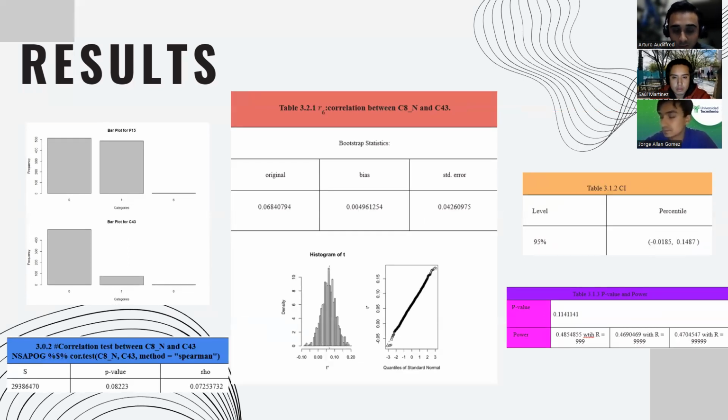And the last graph also follows normality, the histogram. The confidence interval also includes 0, so it's not significant. And although the p-value is 0.11, the power of the test is 0.47, so we cannot rely on that result.